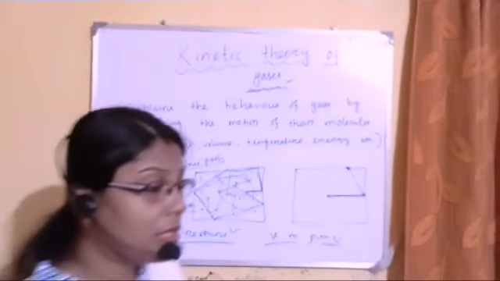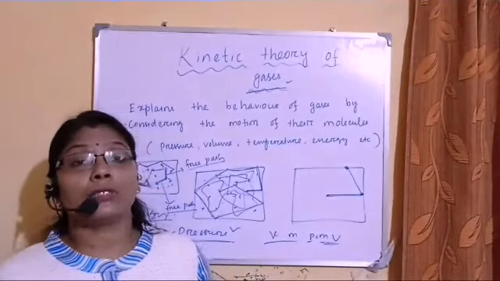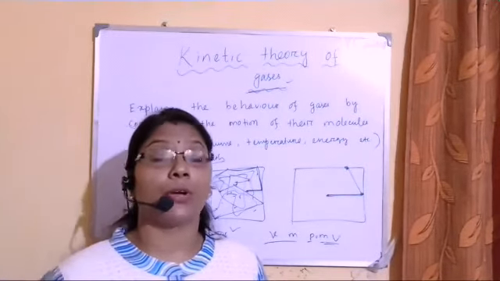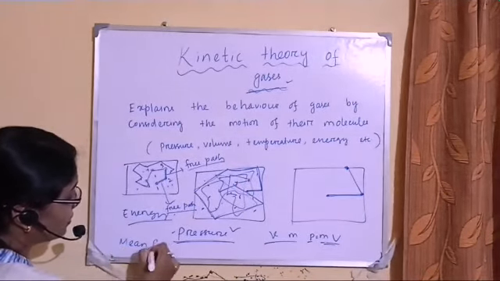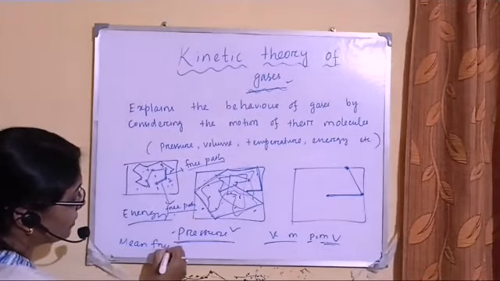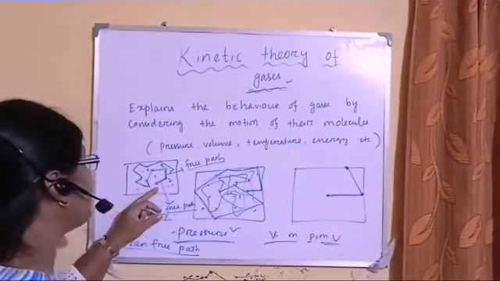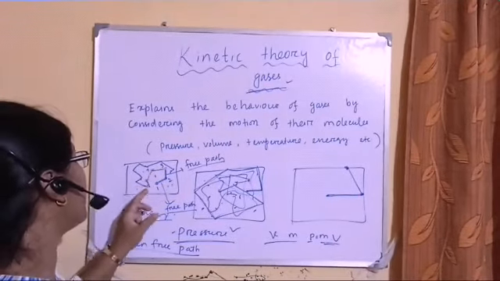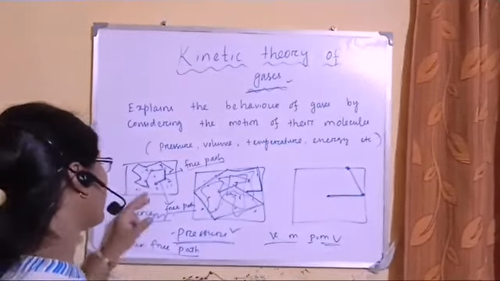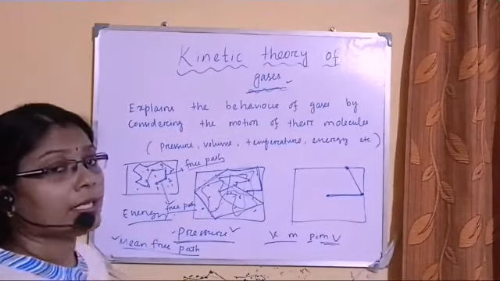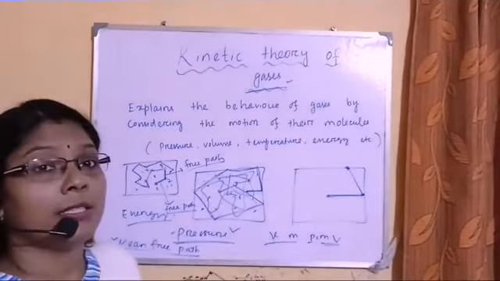So when we discuss collisions, one term will come, which is known as the mean free path. Mean free path means what? If I consider this particle, I will take the 1 to 2 path, the 2 to 3 path, the 3 to 4 path, depending on the number of collisions. Then I will add all these paths and divide by the number of collisions that occurred. That is, I will sum the free paths and take the average, which is known as the mean free path.